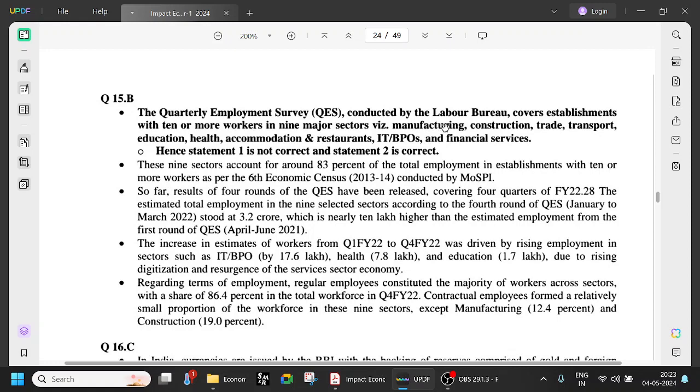And what are the major sectors? Manufacturing, construction, trade, transport, education, health, accommodation, restaurants, IT, BPOs, and financial services. So all these come under this quarterly employment survey. And these 9 sectors account for around 83% of the total employment in establishments with 10 or more workers as per the sixth economic census. So no need to go into that much depth.